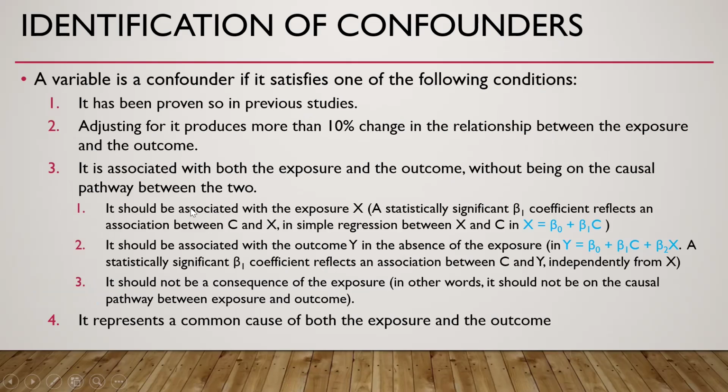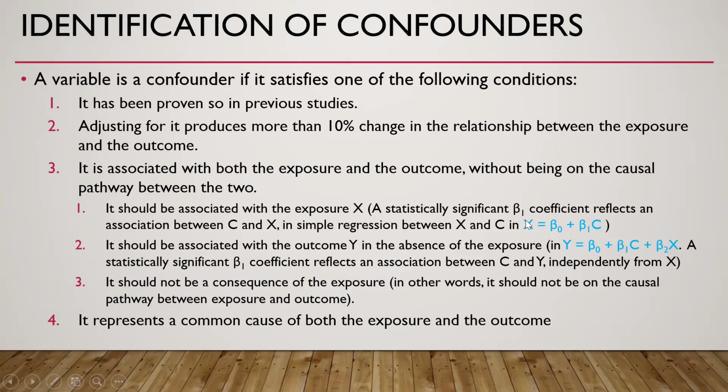So let us see. It should be associated with the exposure X. So if this is our regression equation, a statistically significant beta 1 coefficient reflects association between the confounder and exposure in this equation.